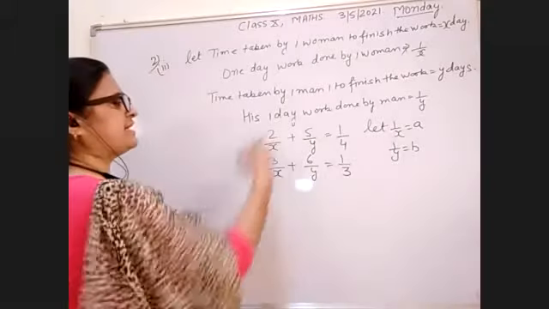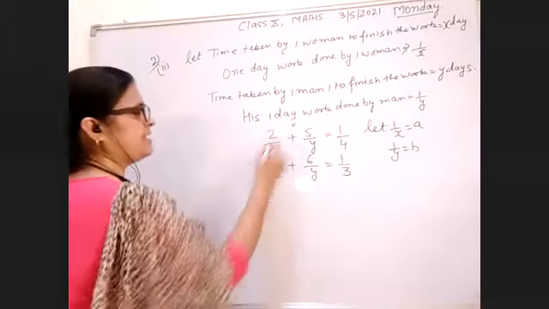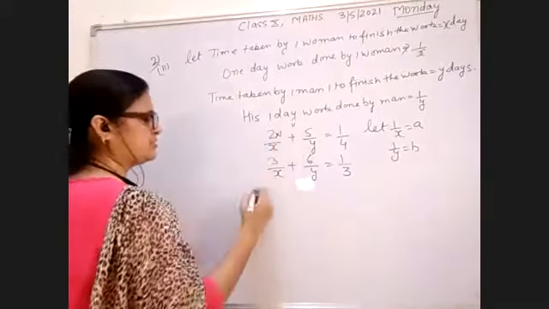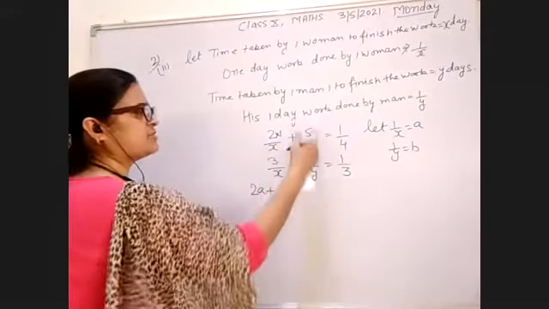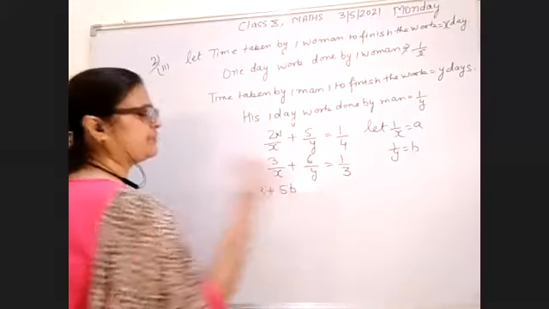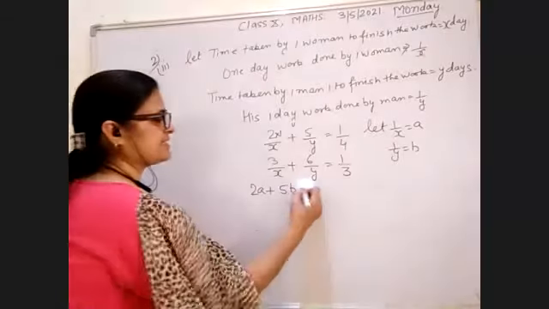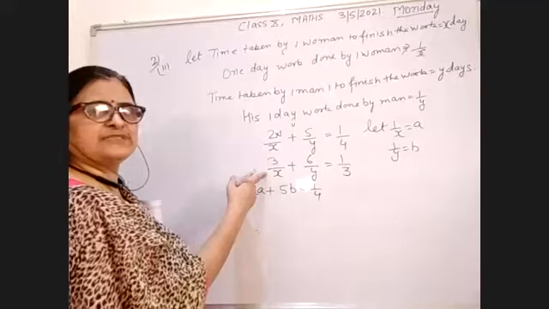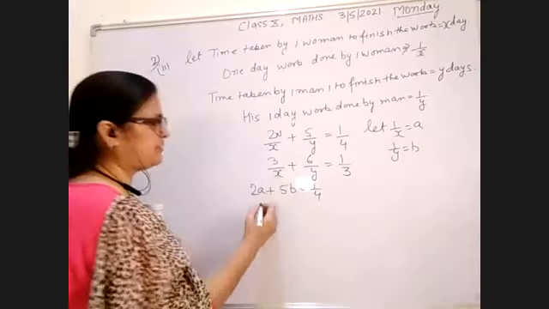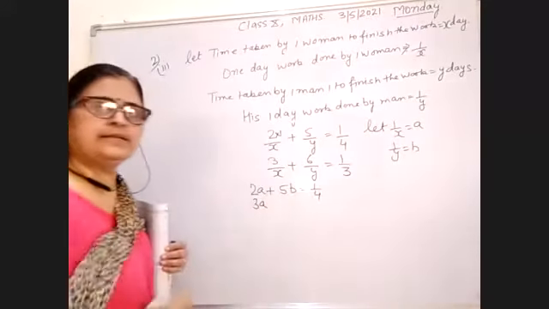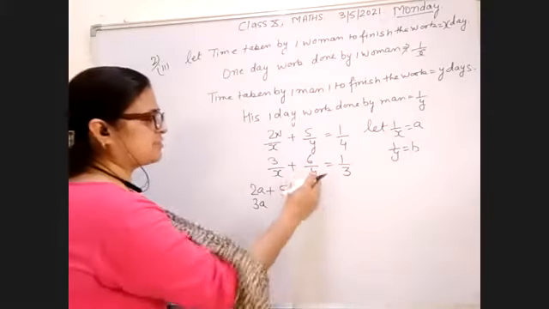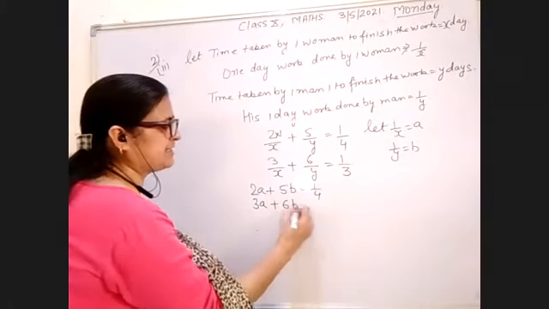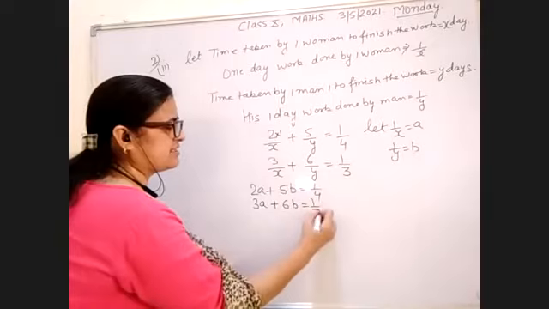So how will you write this equation? 2a, in place of 1/x you put a, and in place of 1/y you will put b, and it is equal to 1/4. And how you will replace this one? In place of 1/x you have to put here 3a, and in place of 1/y you have to put here 6b, and the work done is 1/3.